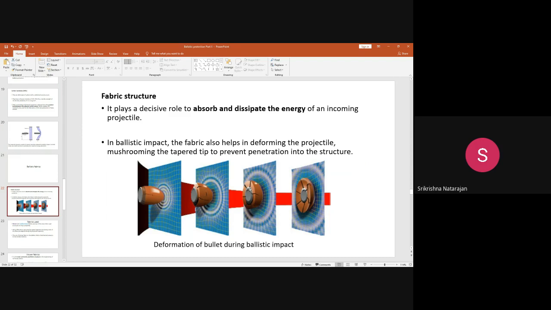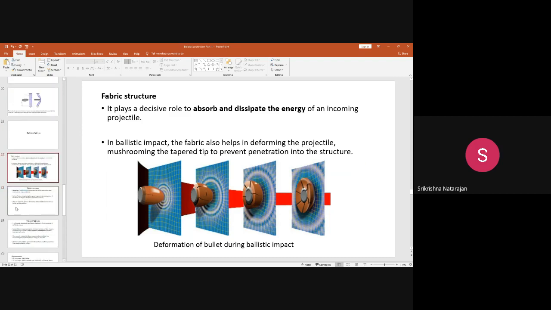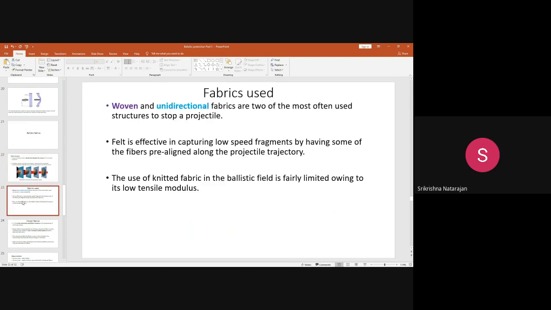Now we are going to see what types of fabrics are used for ballistic protection. The two important fabrics in ballistic protection are the woven fabric and the unidirectional fabric. These are the two most important fabrics used to stop the projectile.